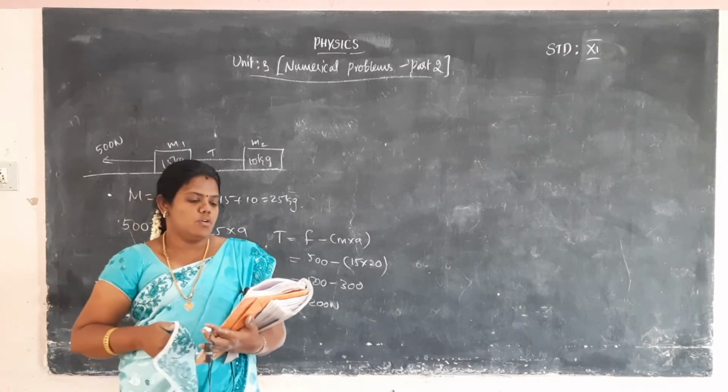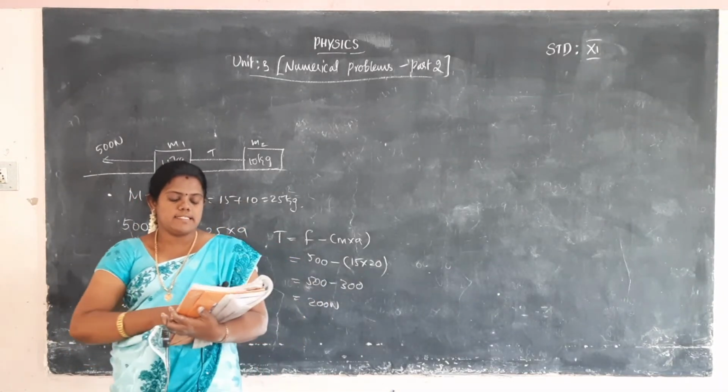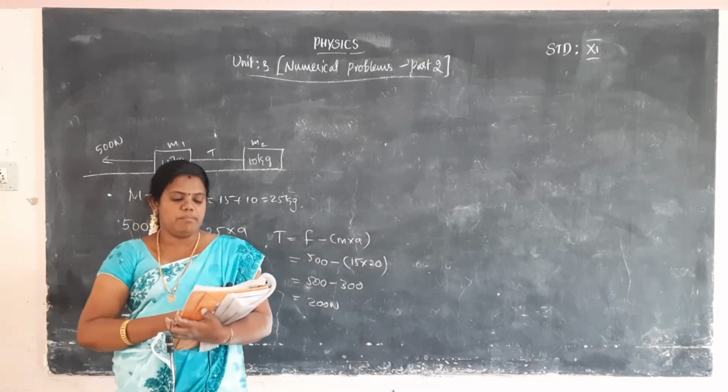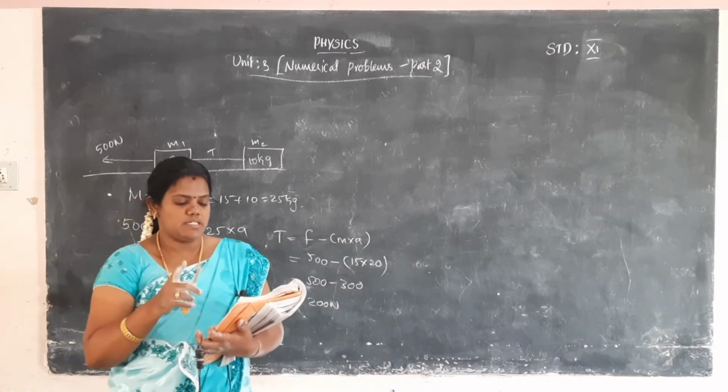Then the 14th problem: a car takes a turn with a velocity of 50 meter per second on a circular road of radius of curvature 10 meter.